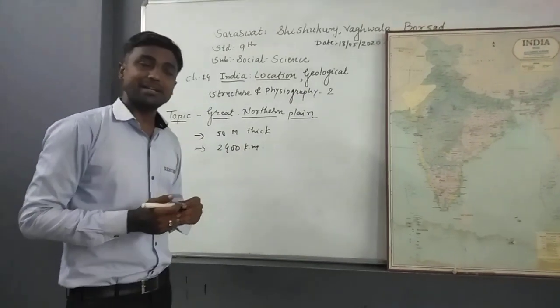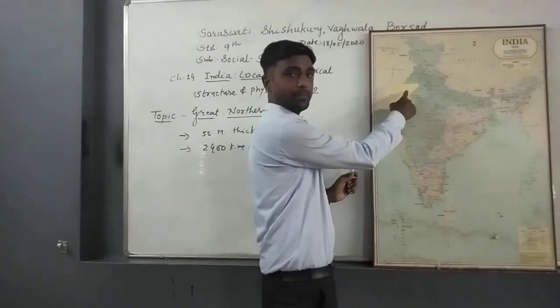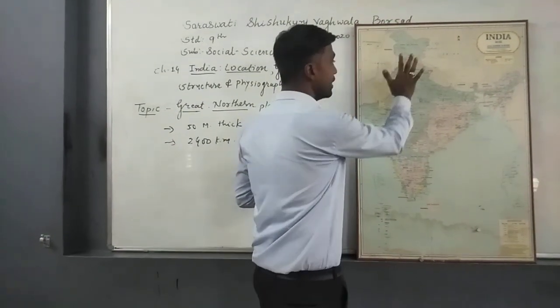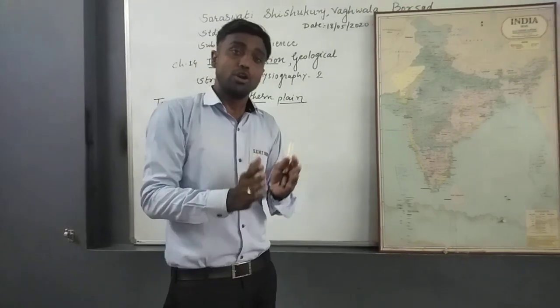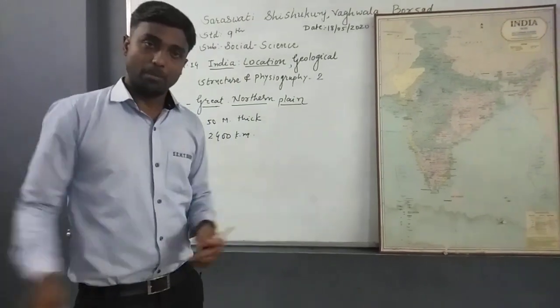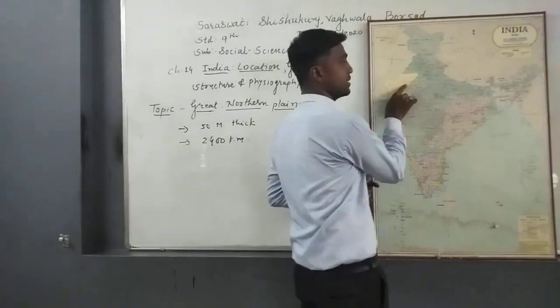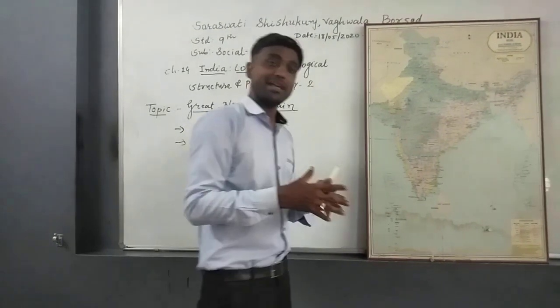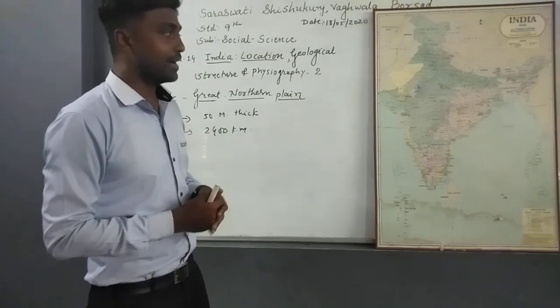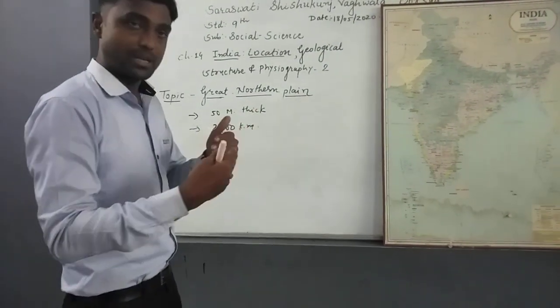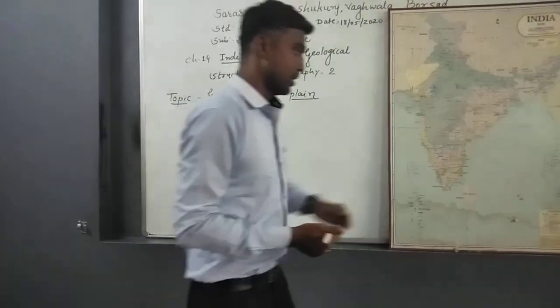But the thing is that in the western side, you just see in the map, this plain is narrower, in the sense that it is not expanded. But when it moves further towards the east side, the plain expands too much. That is why in the eastern part we can find that the plain is more developed than in the west.